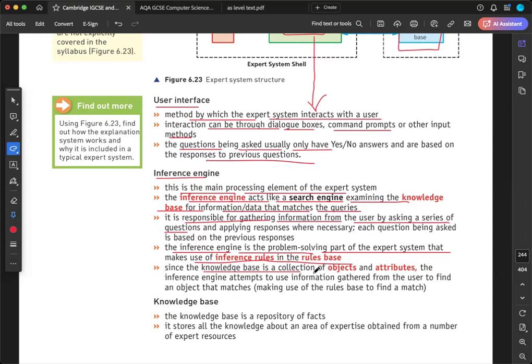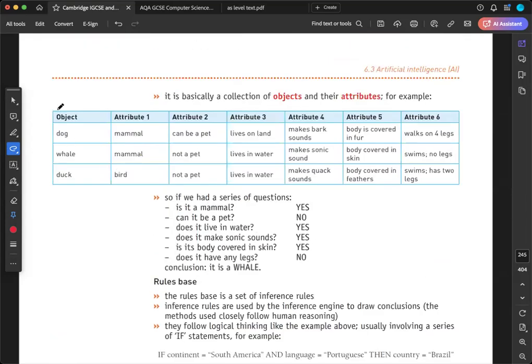The knowledge base is a collection of objects and attributes. What is an object? What is an attribute? I will teach you this later today. So you just need to hold on to what object and attribute are. So the inference engine attempts to use information gathered from the user. Let me tell you, look, object.